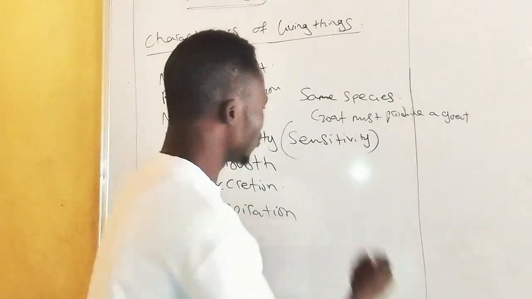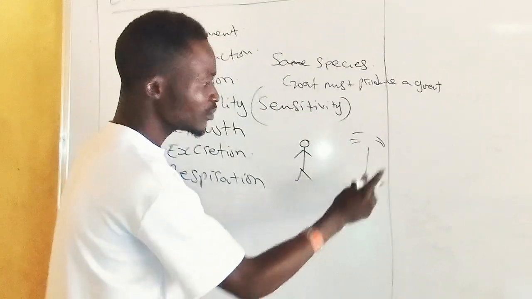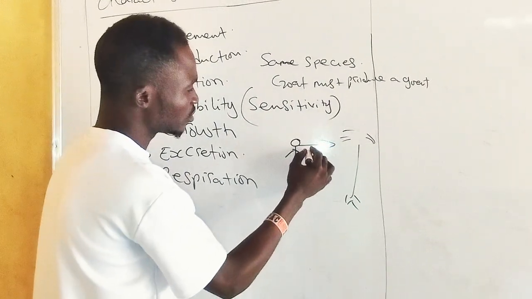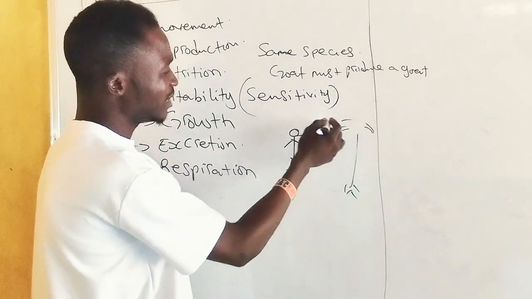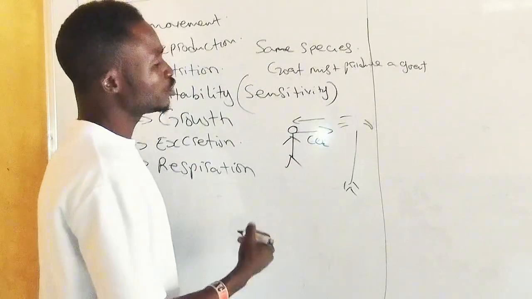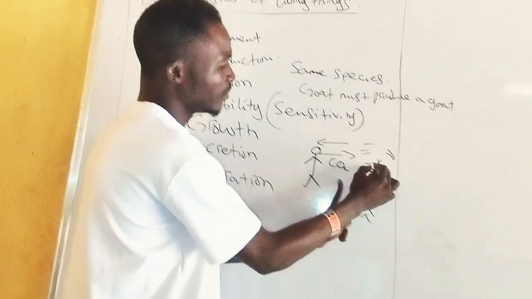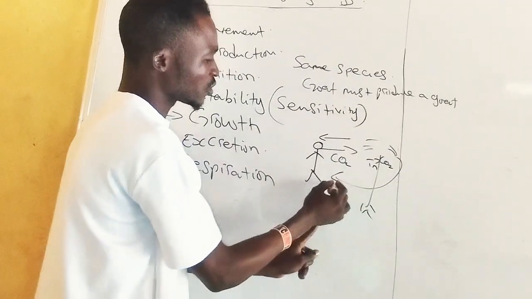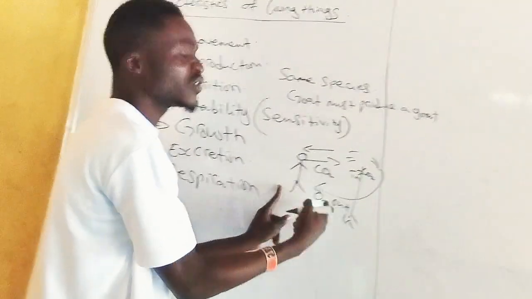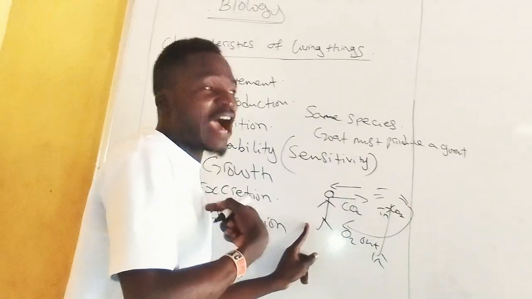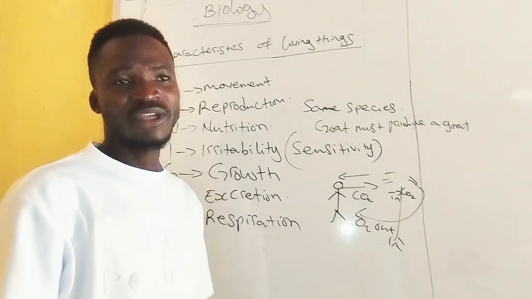So we are switching. Let's assume this is man, and this is a plant. The man is breathing out carbon dioxide and breathing in oxygen. Plants need carbon dioxide, and they are releasing oxygen out to us. So what they release as oxygen is what we breathe in, and what we breathe out is what they breathe in. So that is respiration for you. Have I made myself clear?